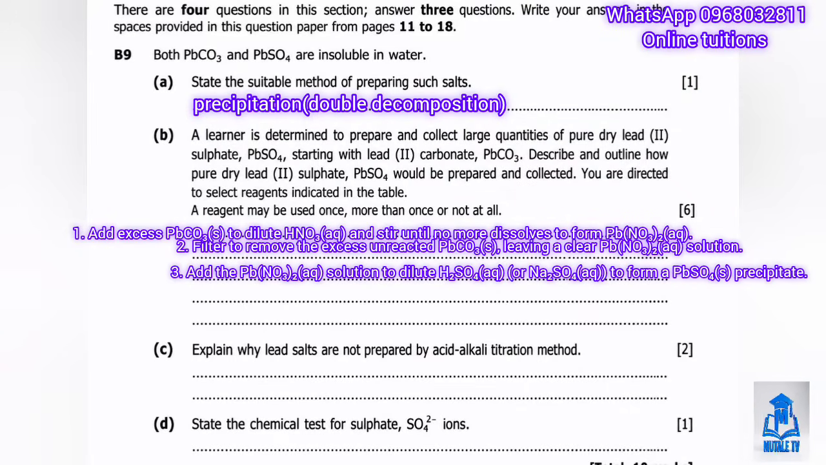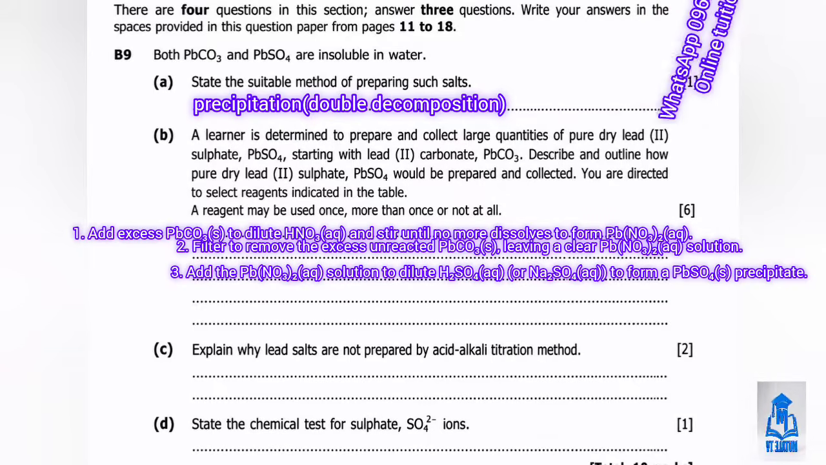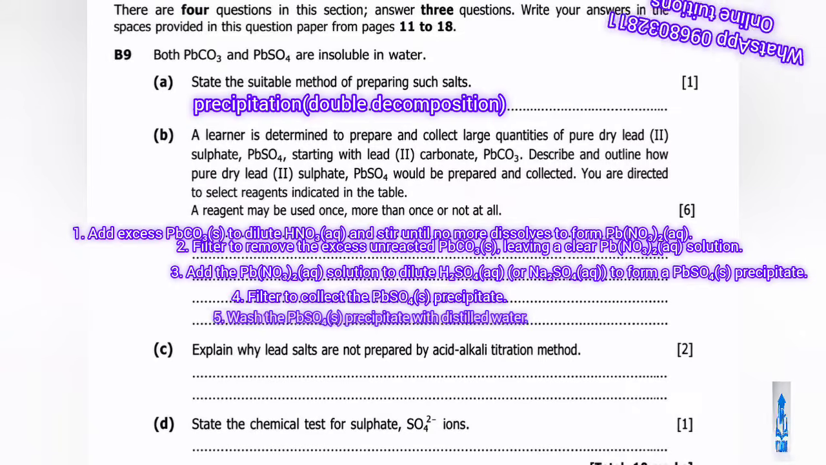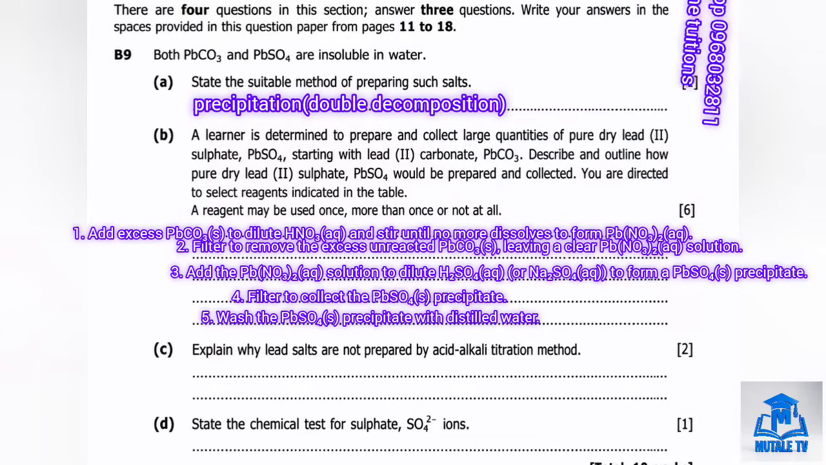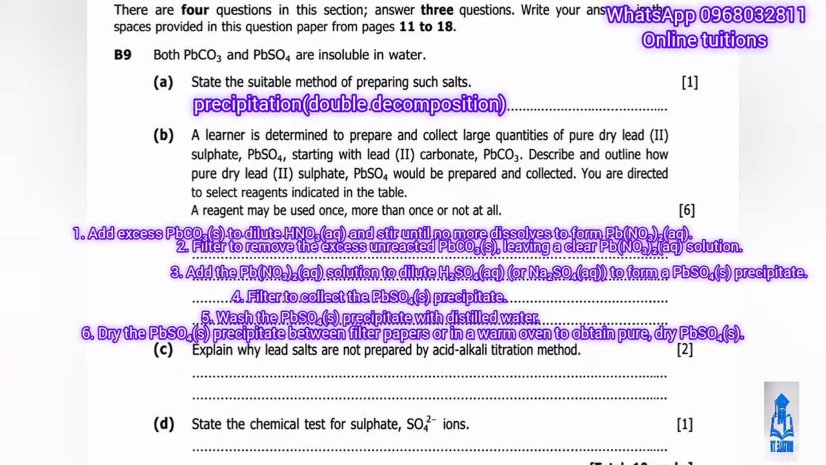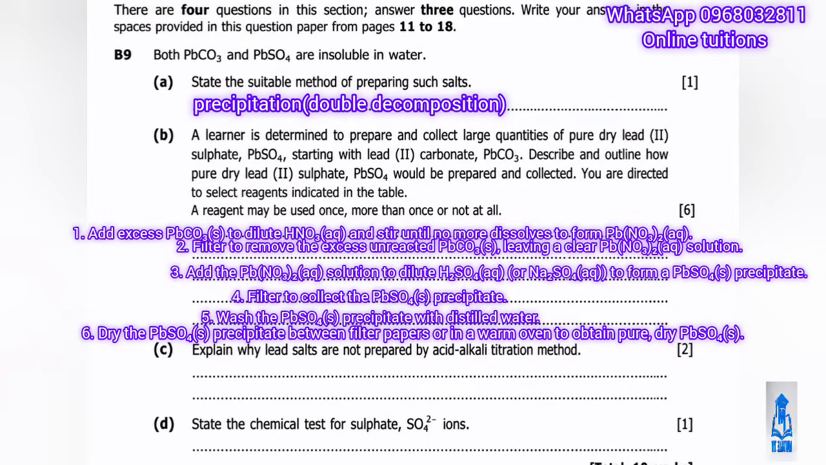Step 3: add this lead nitrate solution to dilute sulfuric acid or to a solution of sodium sulfate. A precipitate of lead sulfate forms immediately because lead sulfate is insoluble. Step 4: filter the mixture again to collect the lead sulfate precipitate. Step 5: wash the precipitate with distilled water to remove any soluble impurities such as leftover sodium nitrate or nitric acid. Step 6: dry the precipitate, ideally between sheets of filter paper or in a warm oven, to obtain pure dry lead sulfate. That's a full 6 marks method right there.